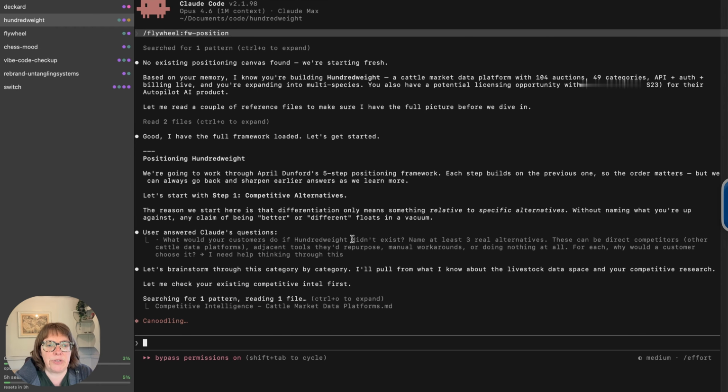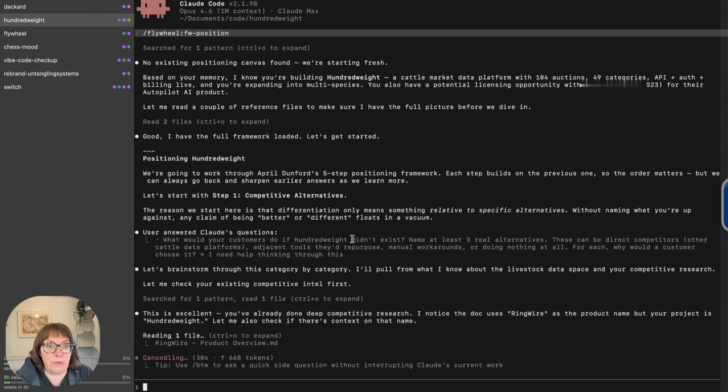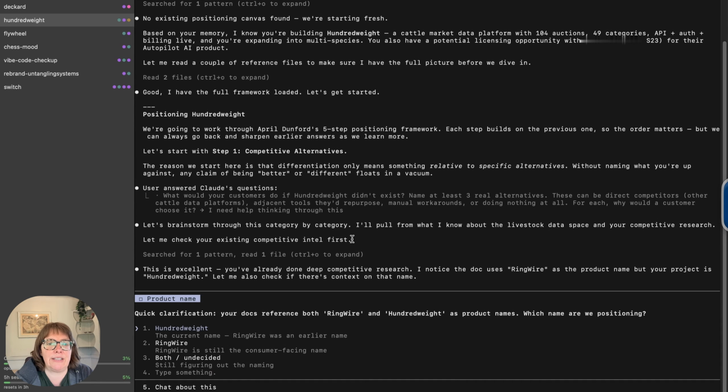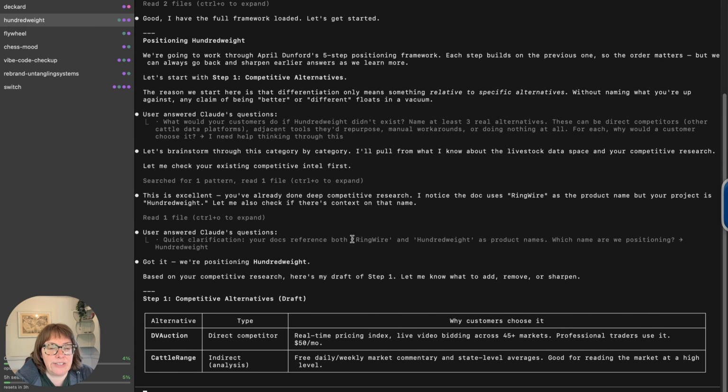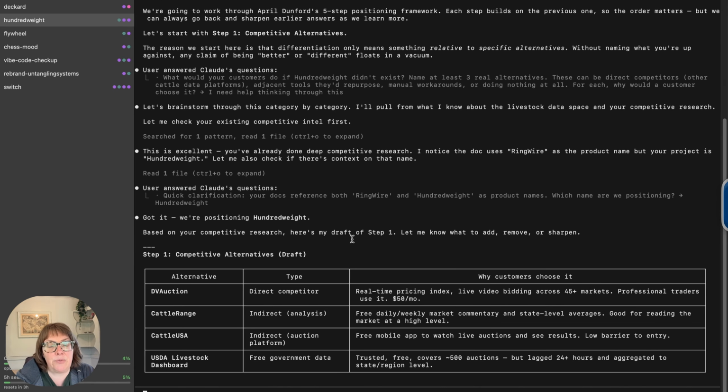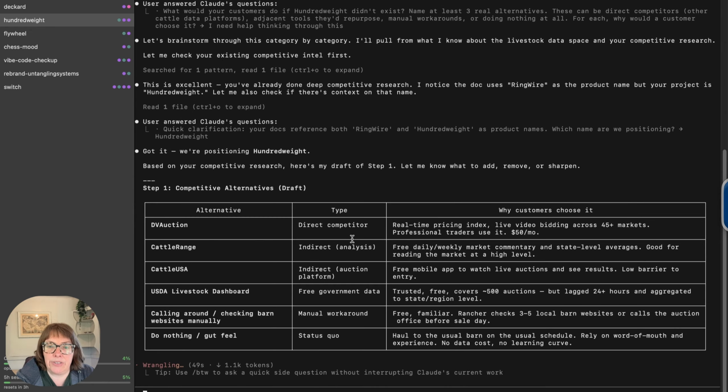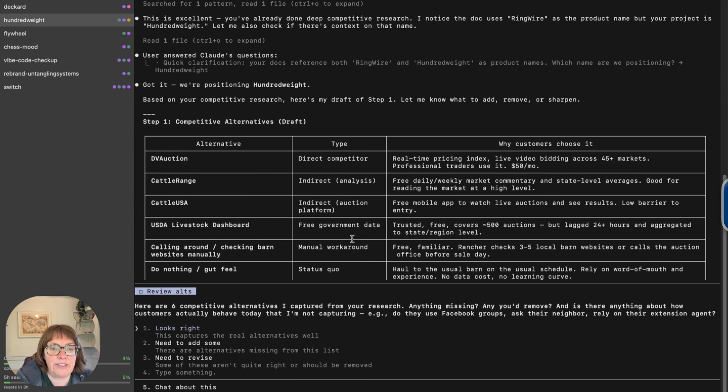So it's looking through what information I have already in my repo, because I've already done some competitive research. Part of the reason for this is I used a different way of building this first. I used an agent management platform, and then I decided to do it myself. So it's seeing there's 2 product names. We're definitely going with Hundredweight. So it's suggesting some competitive alternatives. There's a real-time pricing index. There's some other types of analysis available. The government has a livestock dashboard. You could call around, check barn websites manually, or go by your gut feeling.